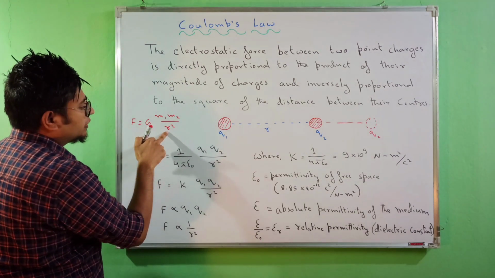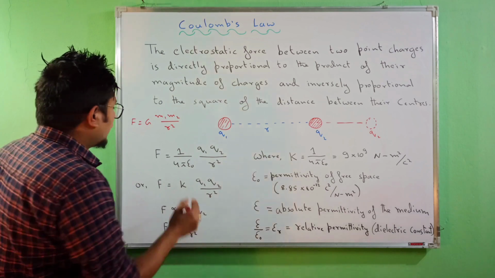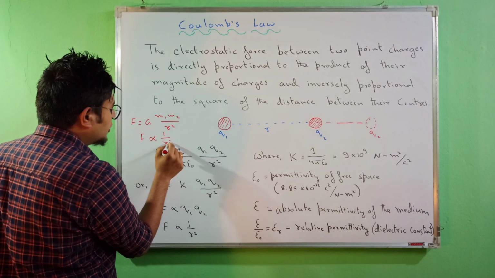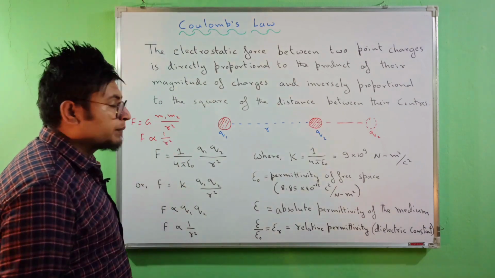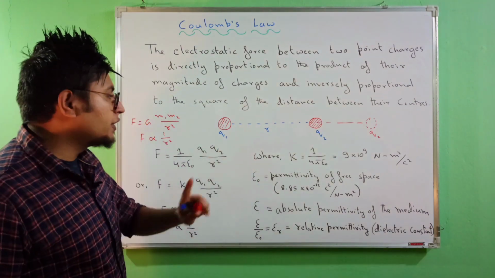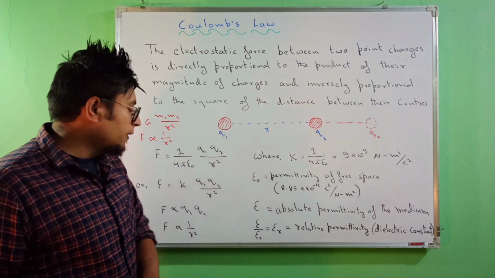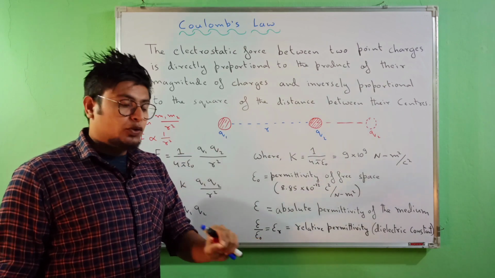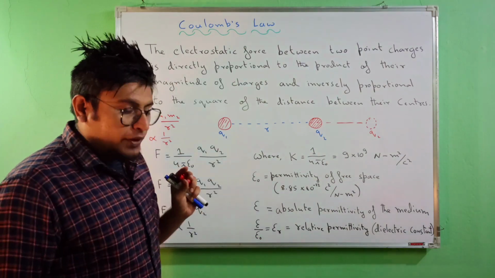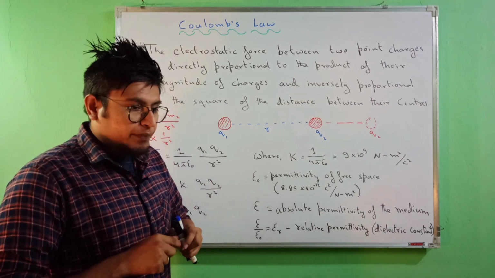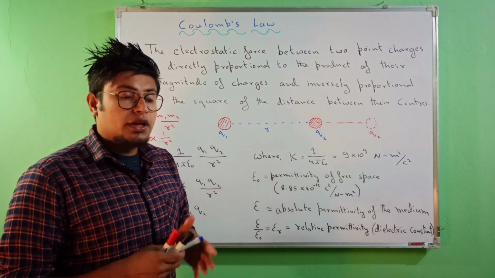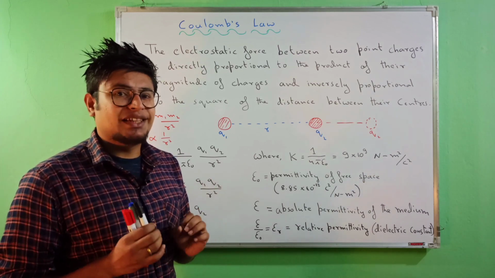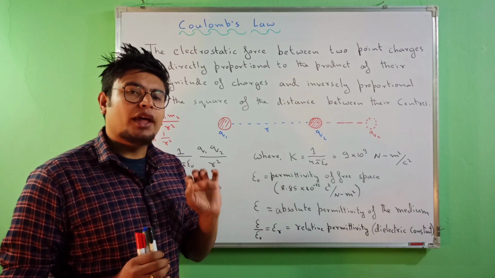You see the similarity, this F was also inversely proportional to the square of the distance between the two bodies. Here it is inversely proportional to the square of the distance between these two charges. This is what is known as the inverse square law. You can get a multiple choice question that the electrostatic force and the gravitational force follow one common law. What is that law? That law is the inverse square law.